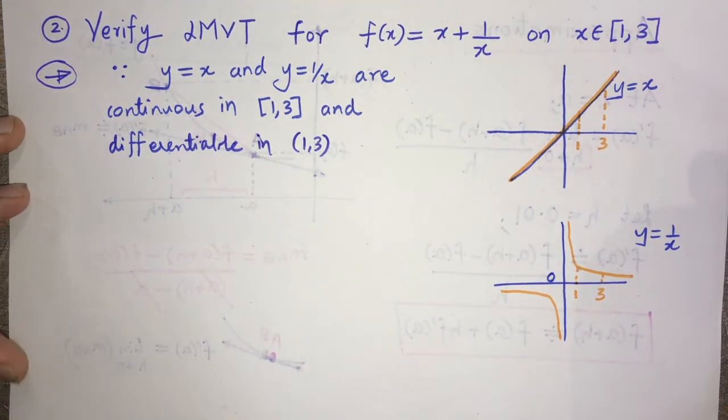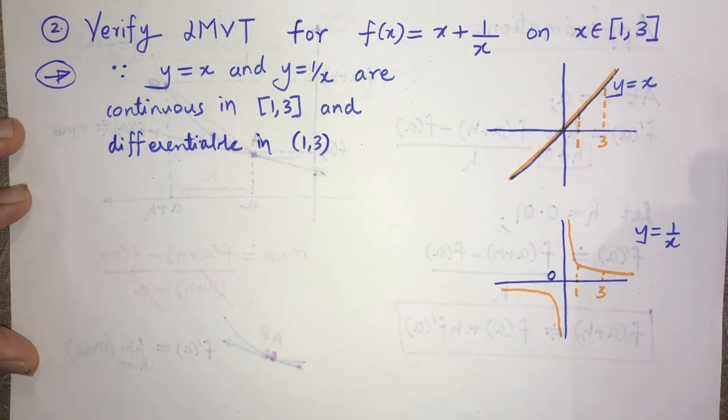So we have y equal to x, y equal to 1 by x are continuous in closed interval 1 to 3 and differentiable in open interval 1 to 3.